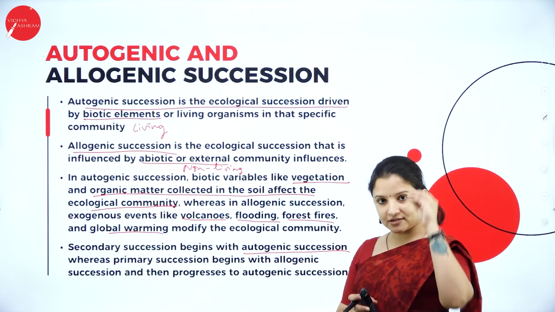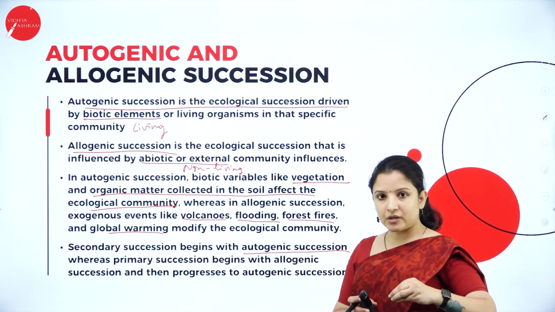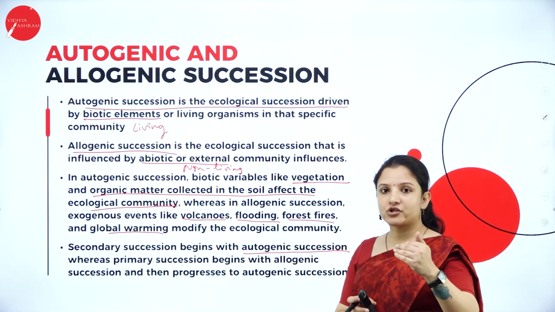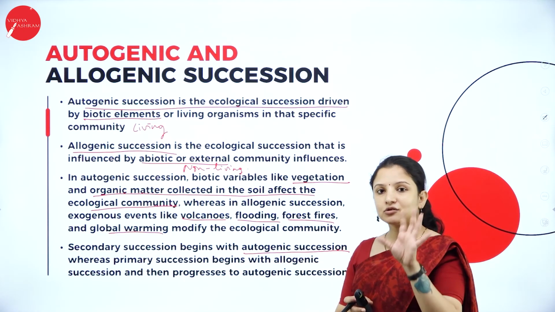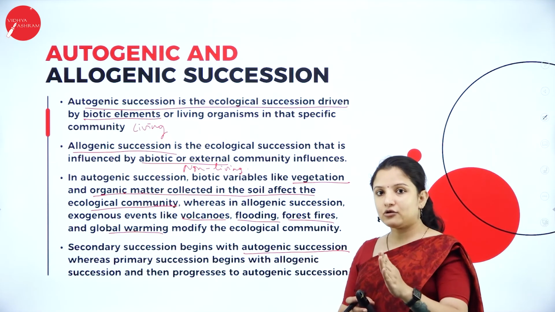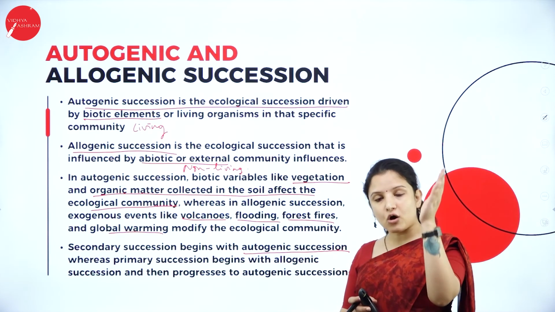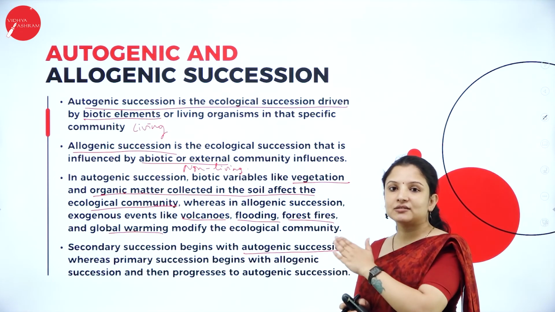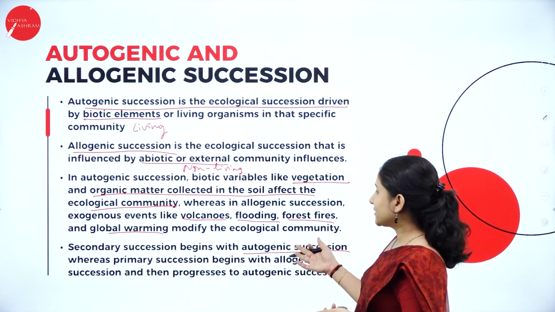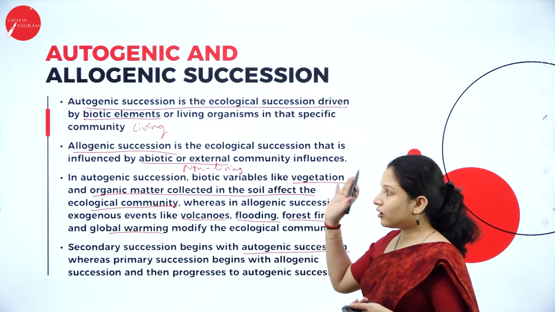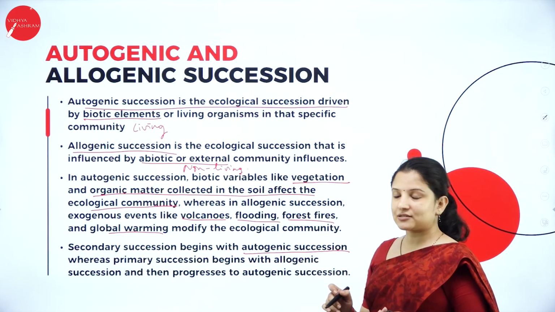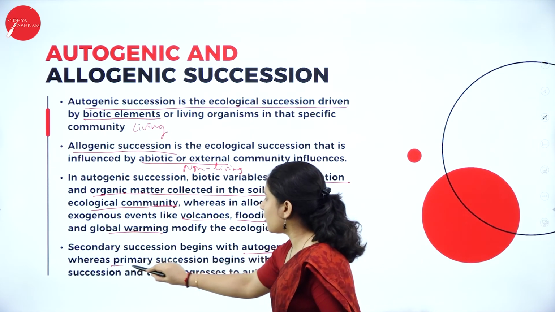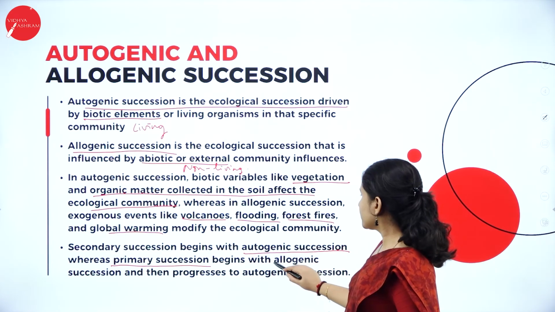Why? Because first the trees were there, they got burnt. So forest fire is allogenic. First trees were there, that is autogenic. Forest fire is allogenic. So first trees were there, it got burnt by the forest fire, and then the other species start to develop there. So that is secondary succession, therefore it always begins with autogenic succession, and primary succession always begins with allogenic succession.